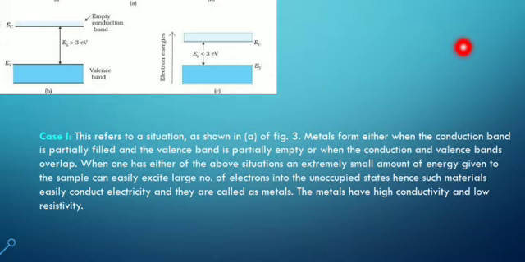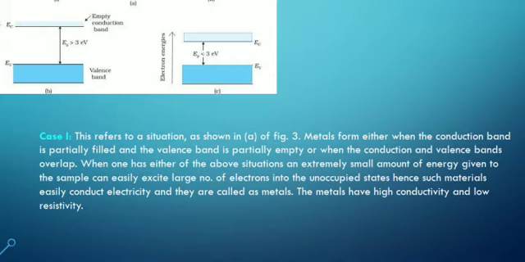Okay, we once again will see what it means. So in the first case we have seen the positions of conduction band and valence band here. So if a very small amount of energy is applied to such metals, or such solids, then a large number of electrons are available.